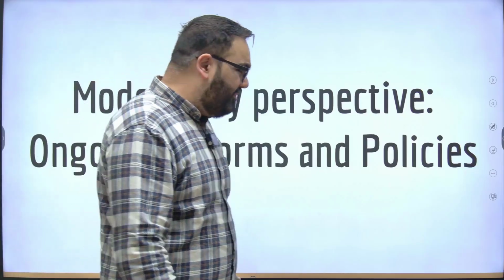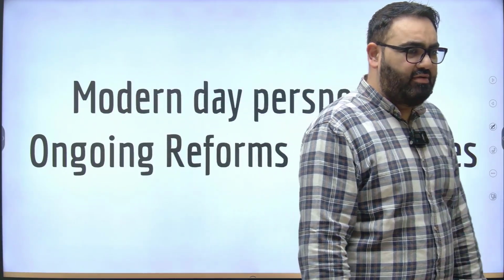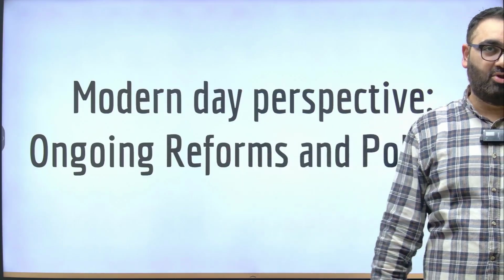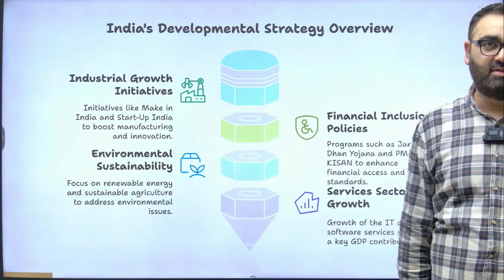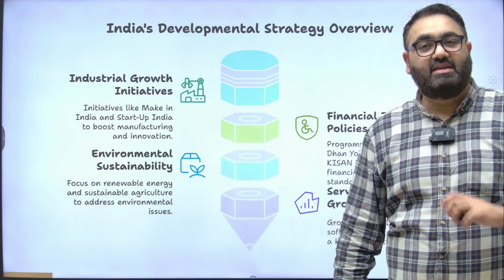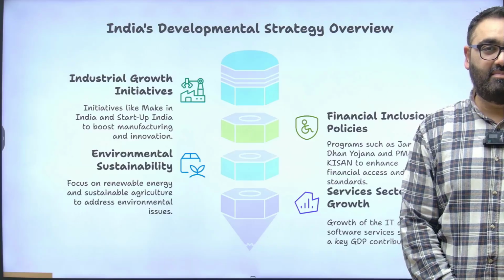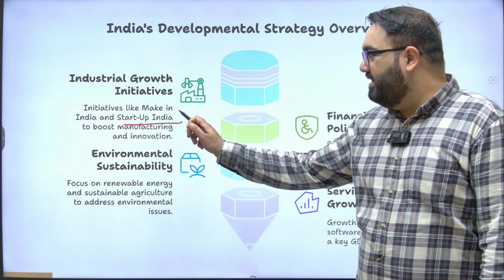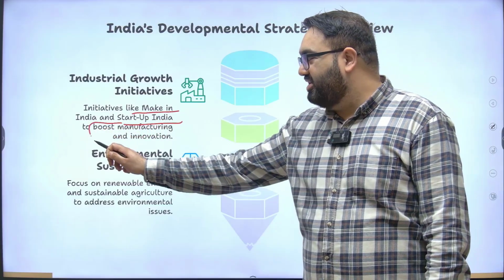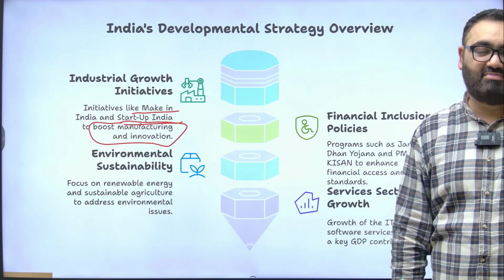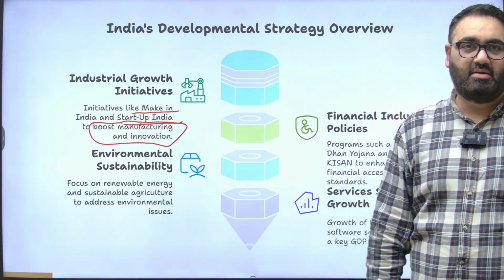Now, from the modern day perspective, if you compare that to today, where do we stand? We still have multiple ongoing reforms from the side of the government. Just to give you a few examples. There are multiple initiatives going on. The PLI example I gave you, Production Linked Incentive Scheme, Make in India, Startup India, all these have been initiated by the government to boost manufacturing and innovation. Whether they have been successful or not, it's still something of a question mark.